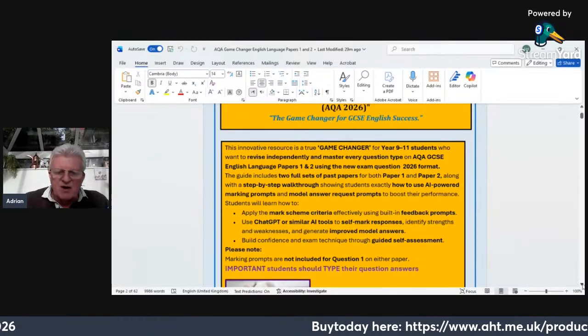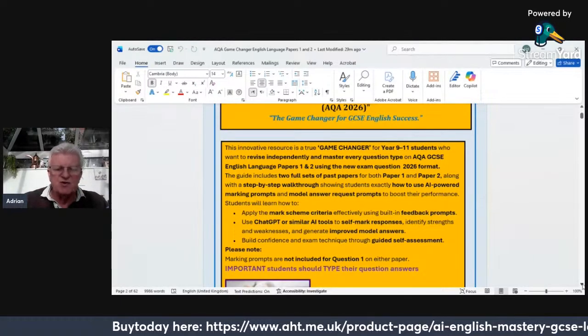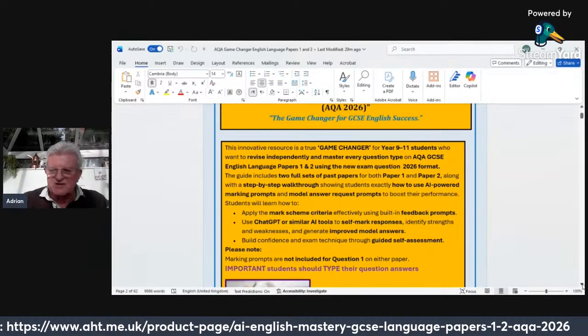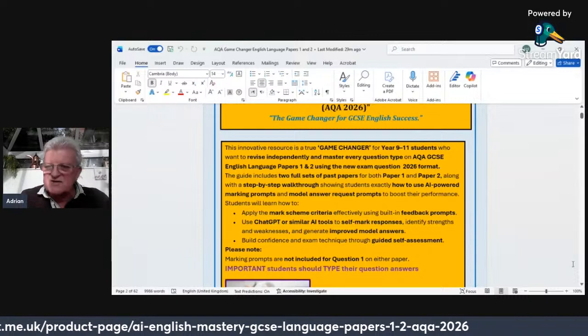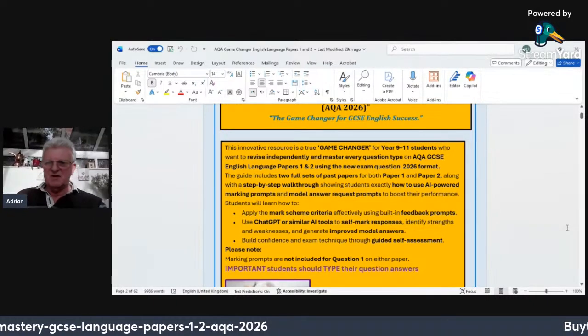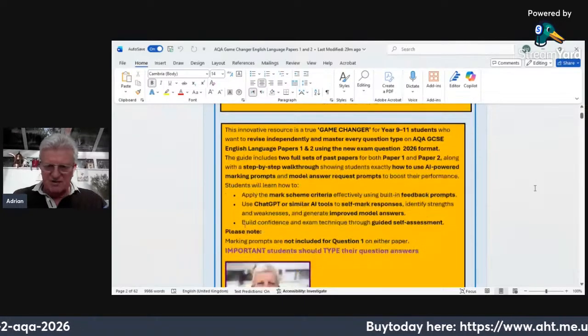Please note that the marking prompts are not included for the question 1s in both paper 1s and paper 2s, because they are very self-explanatory, to be honest. Right, so what I need to do is just move this here. So let's just go down.